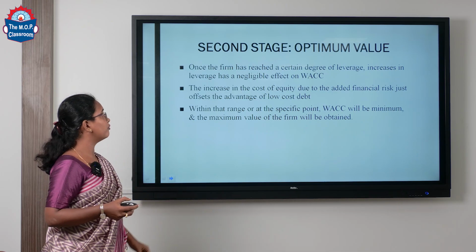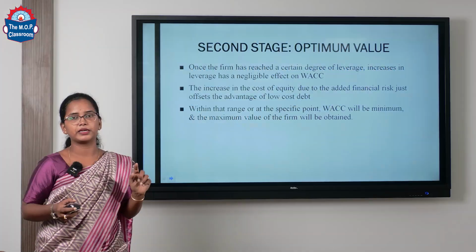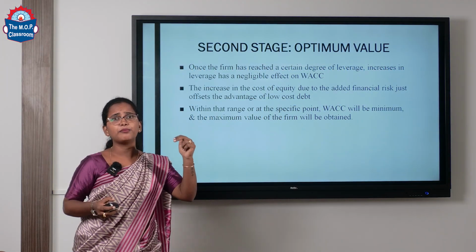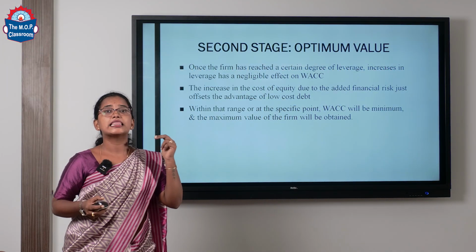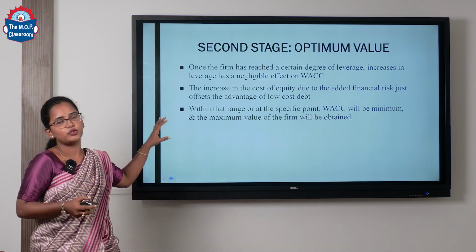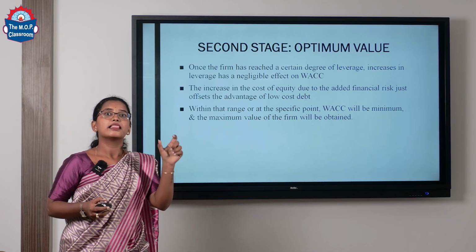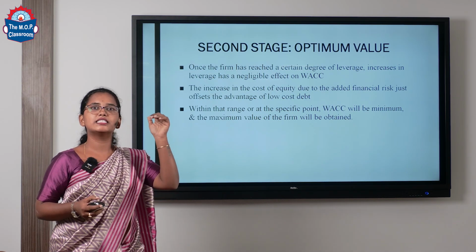The second stage is optimum value. In this stage, if we increase the leverage beyond a limit, that will have a negligible effect on the cost of capital. Meaning to say, if you keep on increasing the financial leverage, that will also start to increase the cost of capital. Up to a certain limit, the cost of capital will be minimum and the value of the firm will reach its optimum.